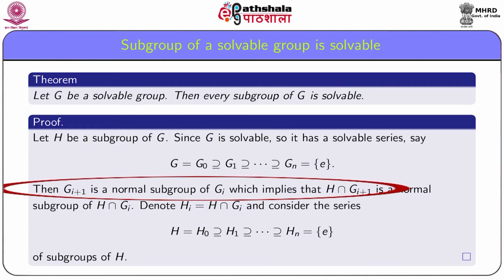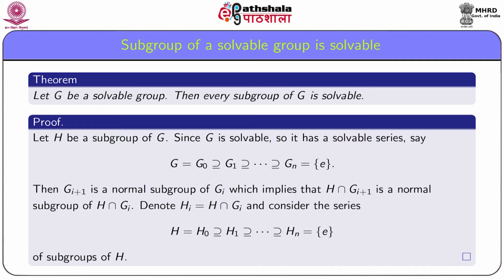Then Gi+1 is a normal subgroup of Gi, which implies that H ∩ Gi+1 is a normal subgroup of H ∩ Gi. Let us denote the subgroups H ∩ Gi by Hi.